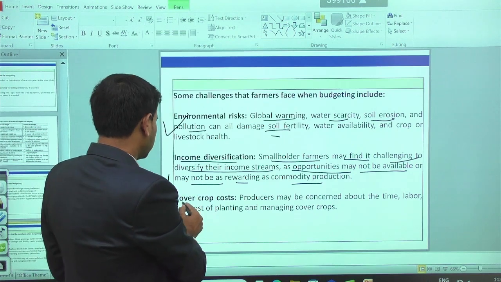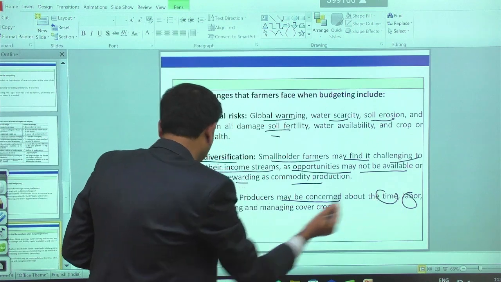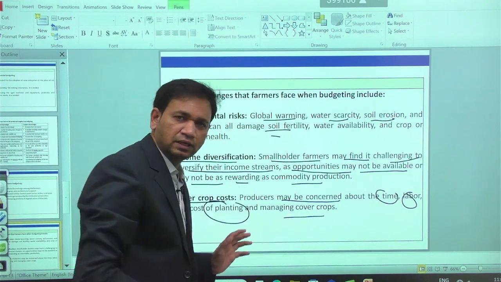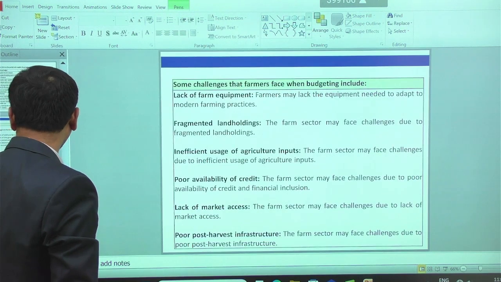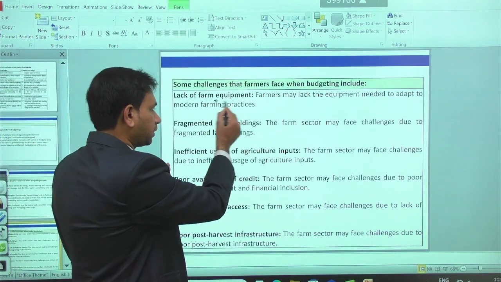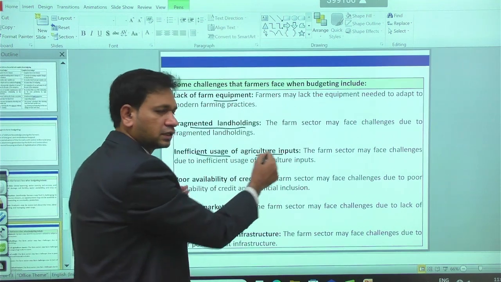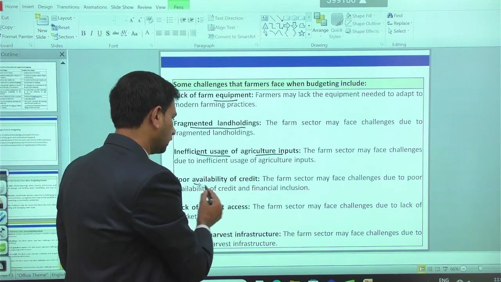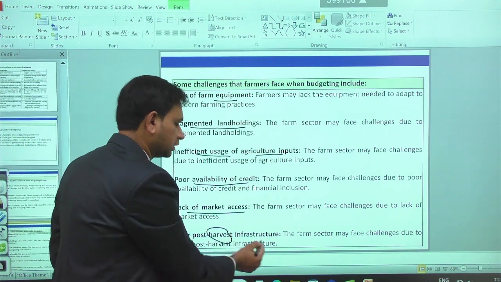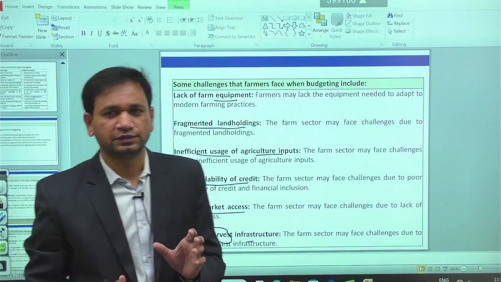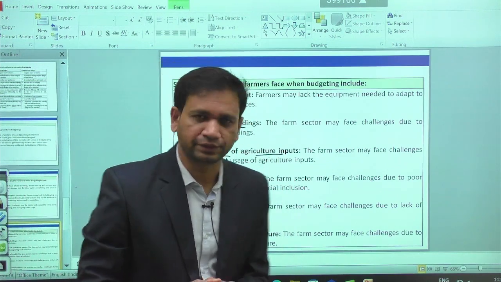Then we have the cover crop cost in general. Producers may be concerned about the time, the labor and cost of planting and managing the cover crops. Other challenges for farm budgeting can be lack of farm equipment sometimes, fragmented land holding, inefficient use of agriculture inputs by the farmers, poor availability of credit, lack of market access and poor post-harvest infrastructure. All these challenges can be a barrier for implementing the budgeting technique in the rural areas.